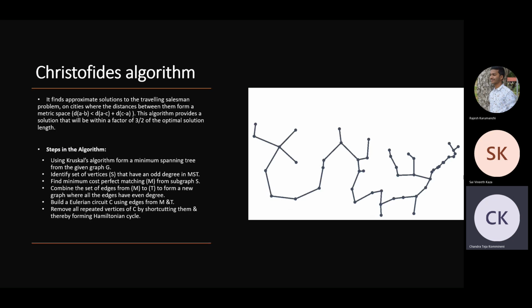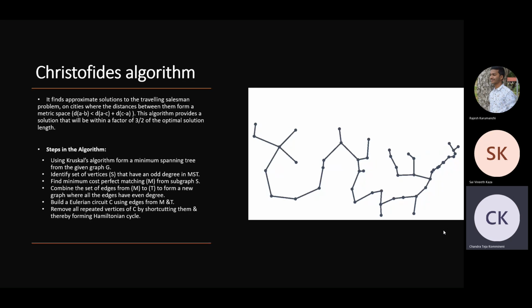So the next algorithm is the Christofides algorithm. This algorithm provides an approximate solution which will be 3/2 times the optimal solution. Here we can see the GIF, describing each and every step, every loop of the algorithm.